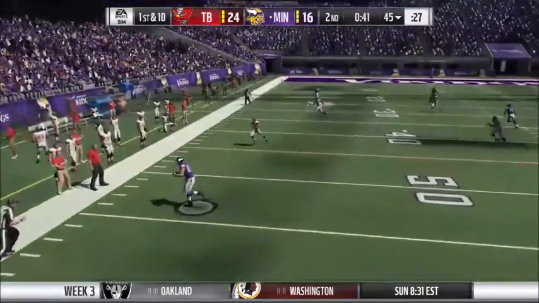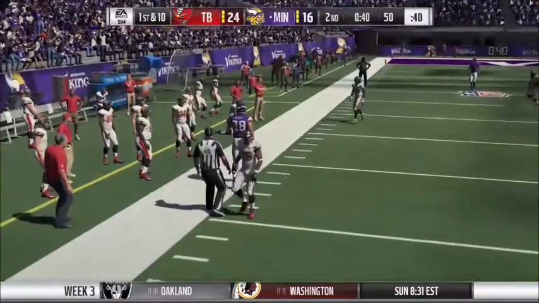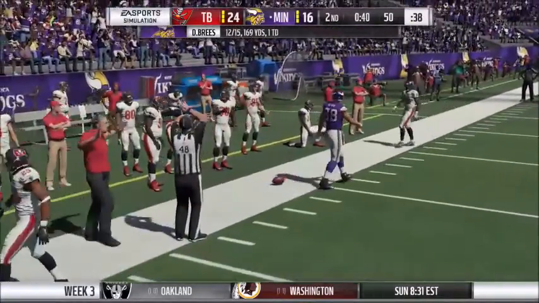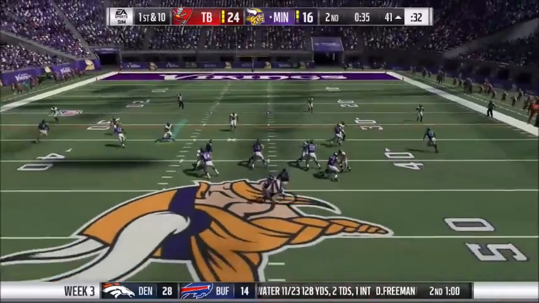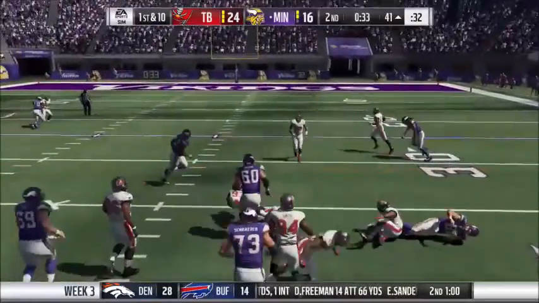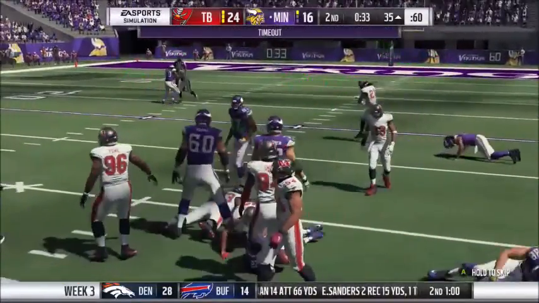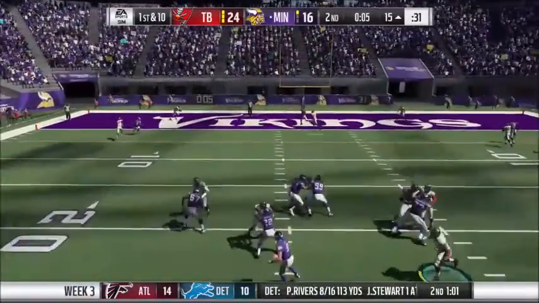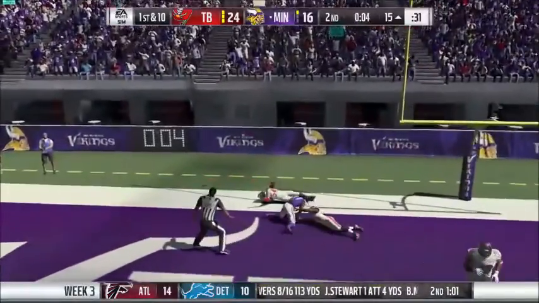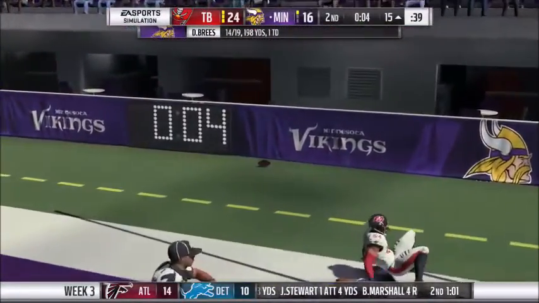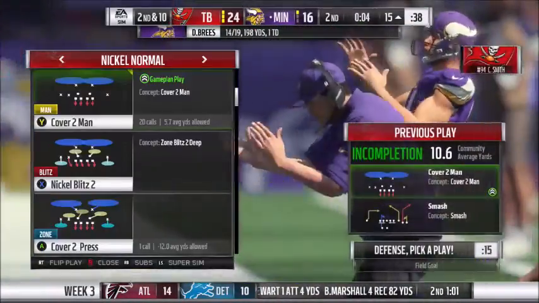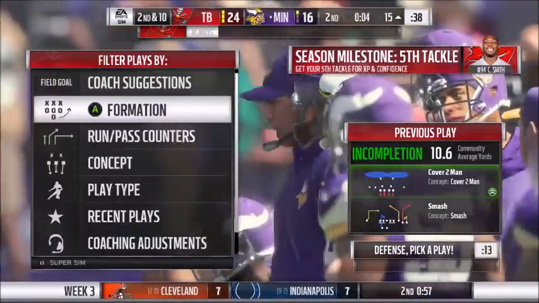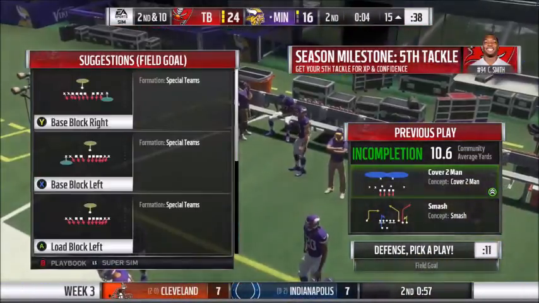So Drew Brees passes to Greg Olsen, and Greg Olsen steps out of bounds. And the Vikings will run a screen, and Doug Martin gets hit hard. And the Vikings will call a timeout. Drew Brees throws it up, and Calvin Benjamin almost makes the catch. So now the Vikings will have to kick the field goal.